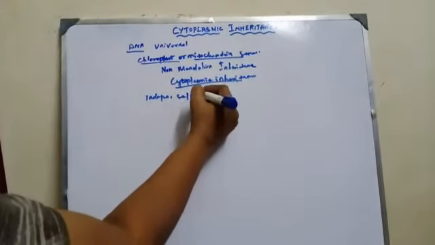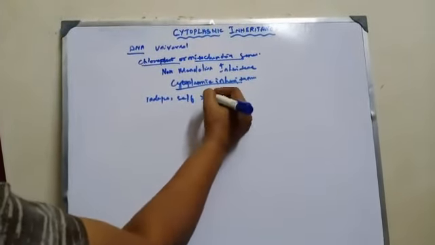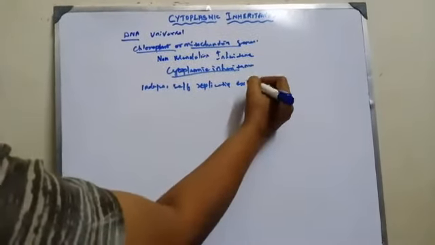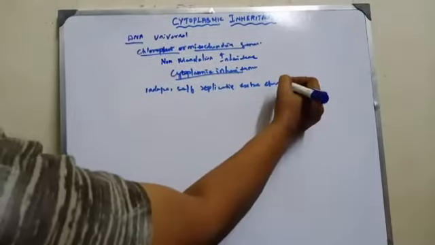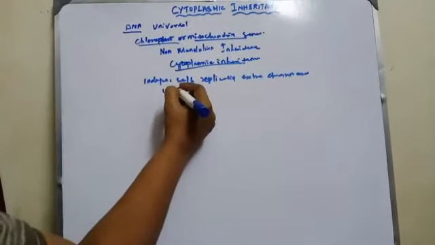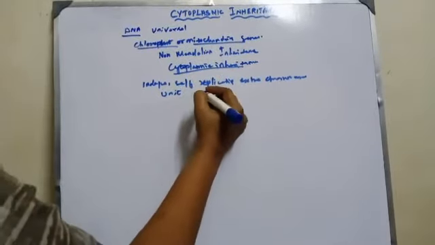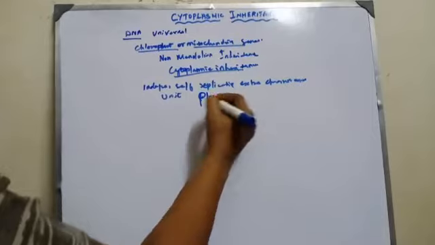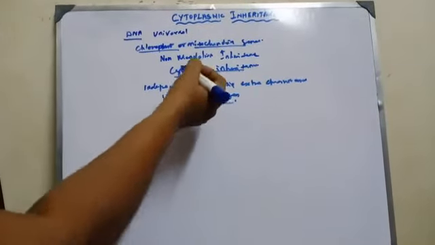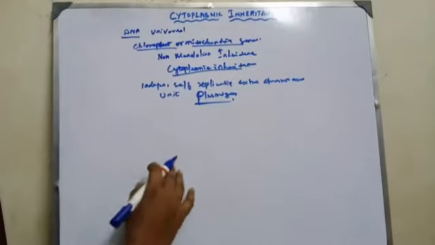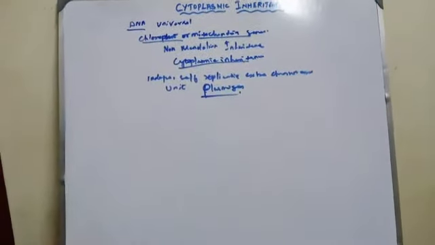Then this cytoplasmic inheritance is based on independent, self-replicating, extra chromosomal units called plasmogen. And this plasmogen is located where? In cytoplasmic organelles like chloroplast and mitochondria.